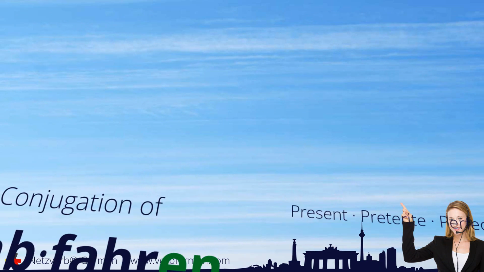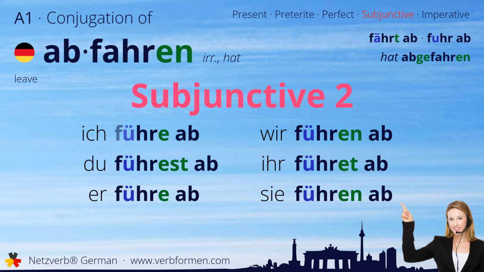Now we move on to the subjunctive two. Ich führe ab. Du führest ab. Er führe ab. Wir führen ab. Ihr führet ab. Sie führen ab.